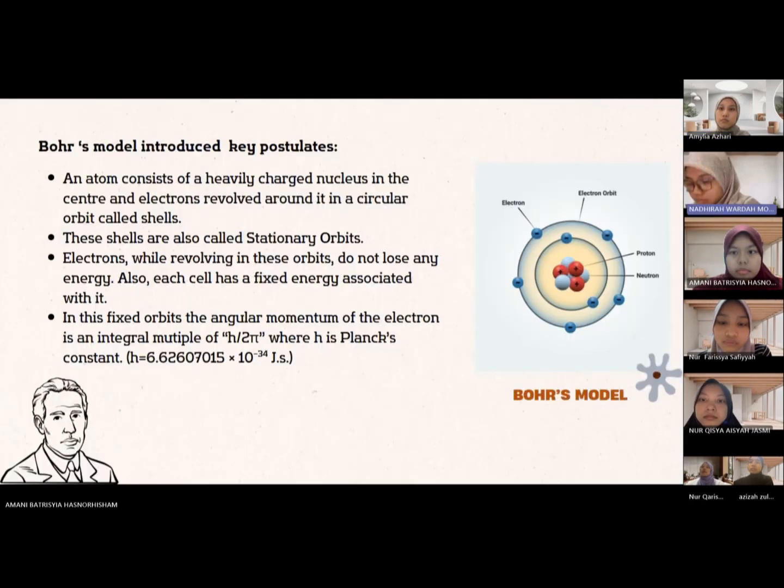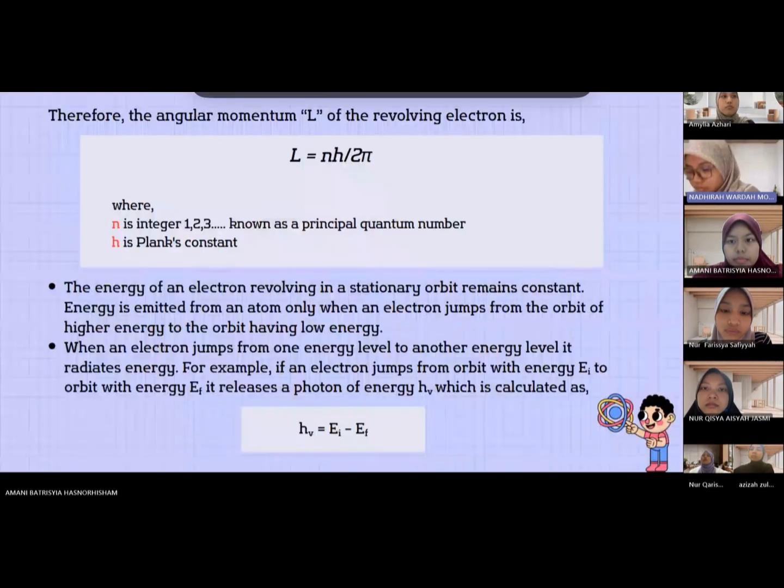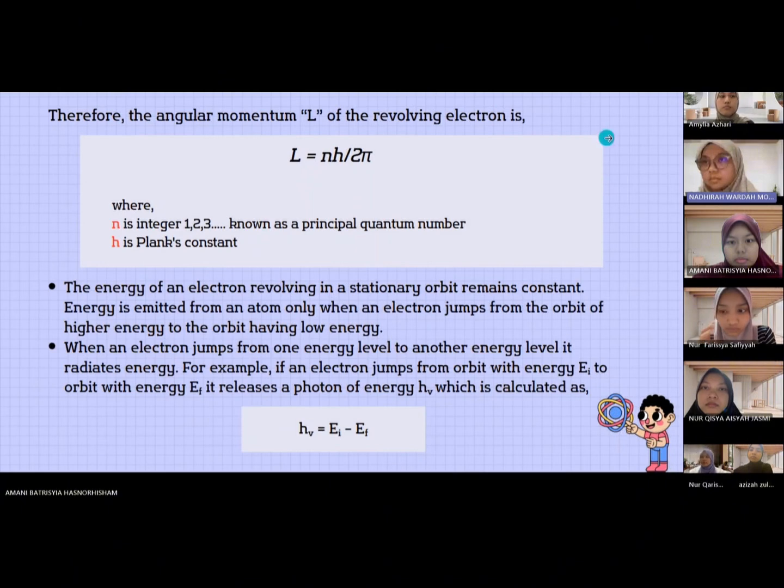In these fixed orbits, the angular momentum of the electron is an integral multiple of h over 2 pi, where h represents Planck's constant. Next, therefore, the angular momentum L of the revolving electron will be L equals n h over 2 pi, where n represents the integer and h is Planck's constant.